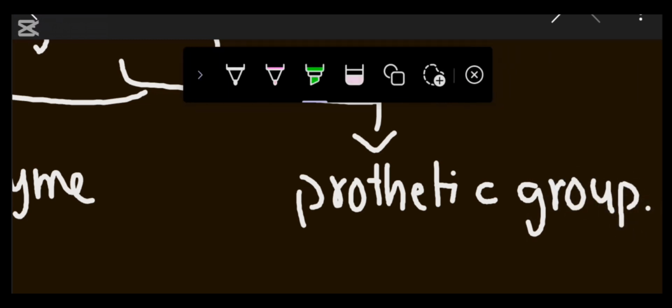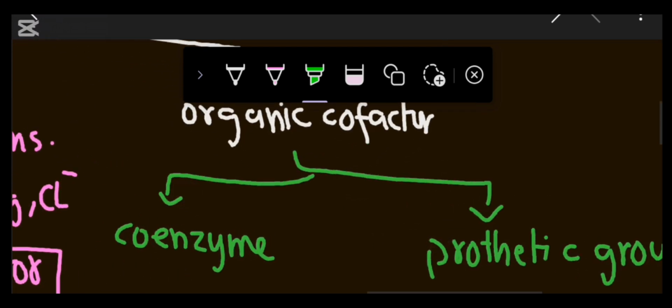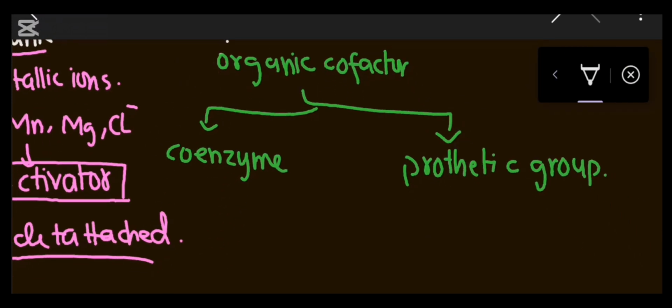These are the two groups present. So what is the difference between coenzyme and prosthetic group?